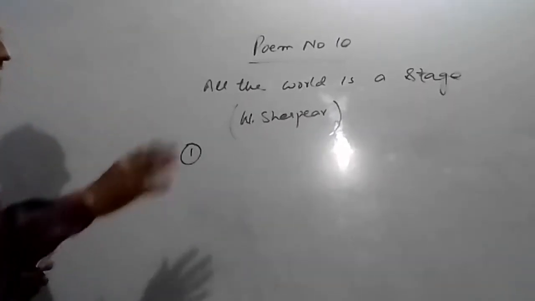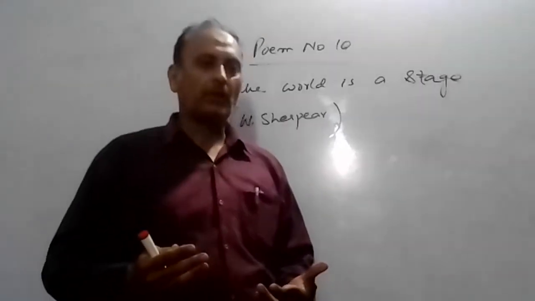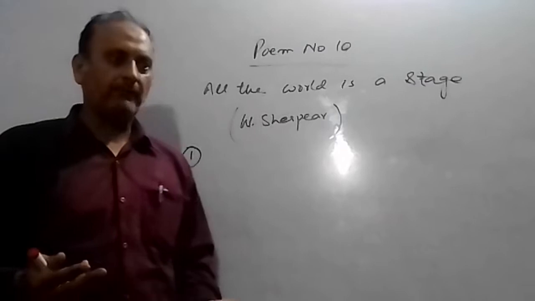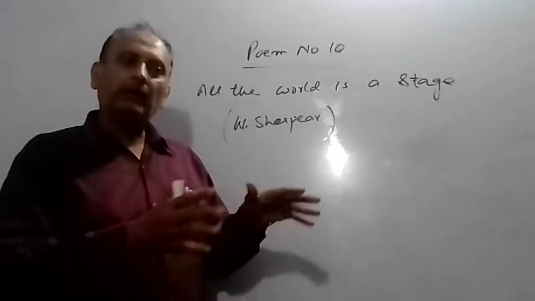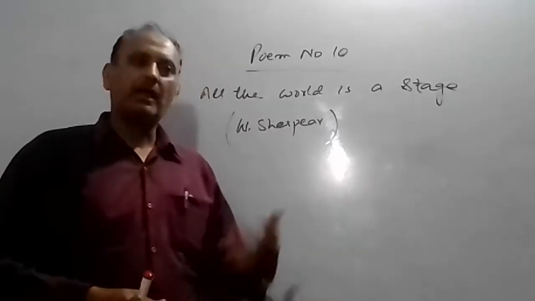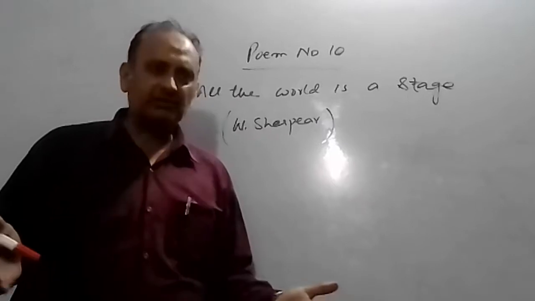First of all, the poet tells us that the world in which we live is a temporary place, and he considers this place as a stage. Like that, there are several actors.